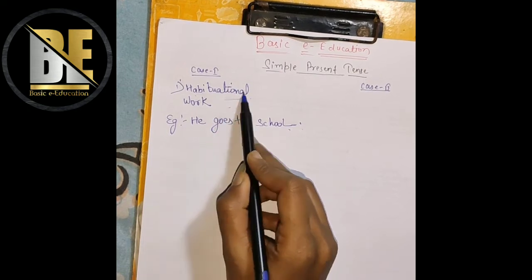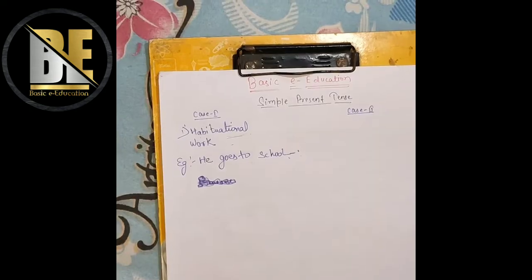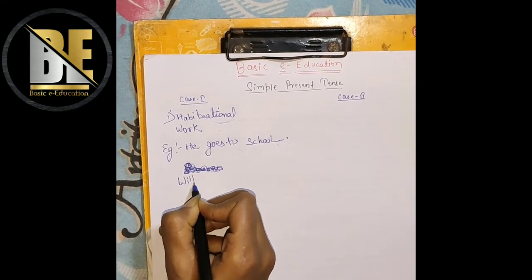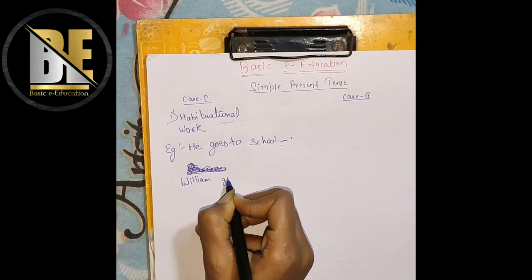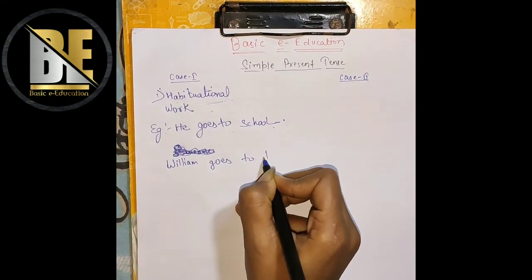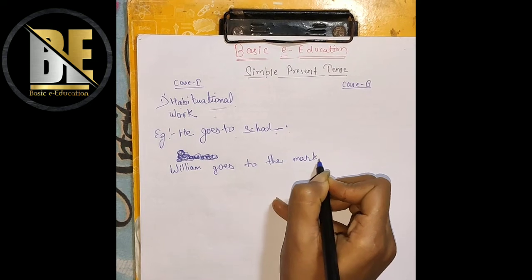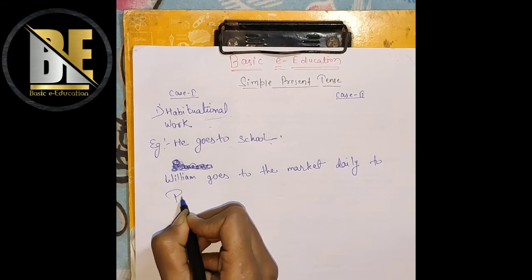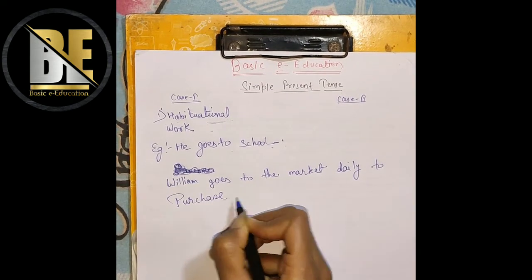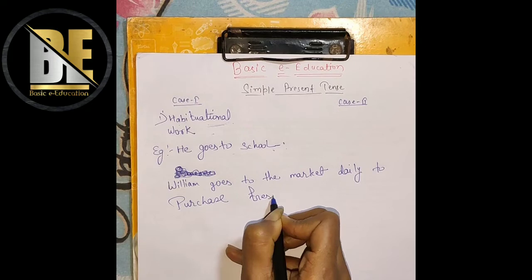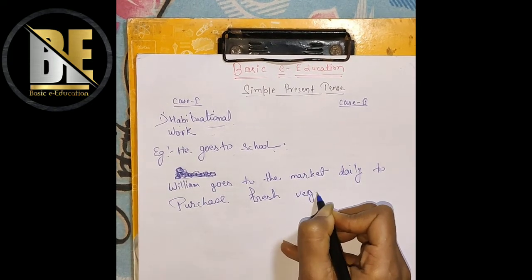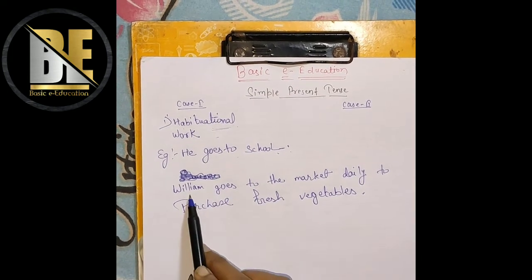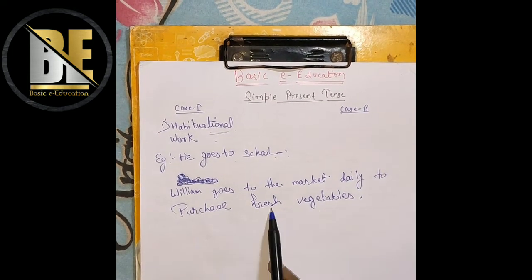So in this case we say habituational sentence. And the second one is example. William goes to the market daily to purchase fresh vegetables. So the example is William goes to the market daily to purchase fresh vegetables.